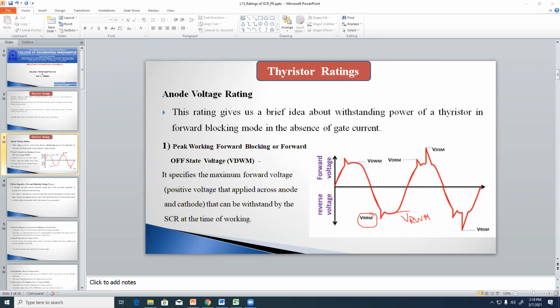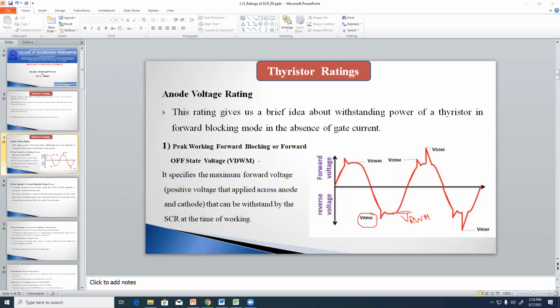That is the maximum value of the negative transient voltages. This is the VRWM. VRWM is nothing but the maximum value of the working reverse voltage. Next, VRSM is the maximum value of the surge reverse voltage.